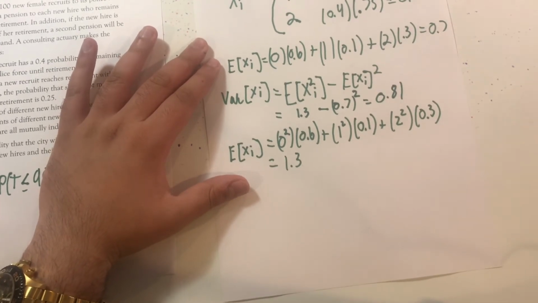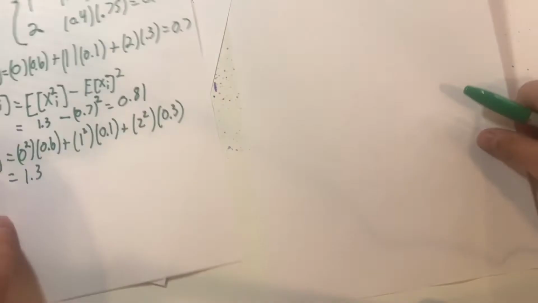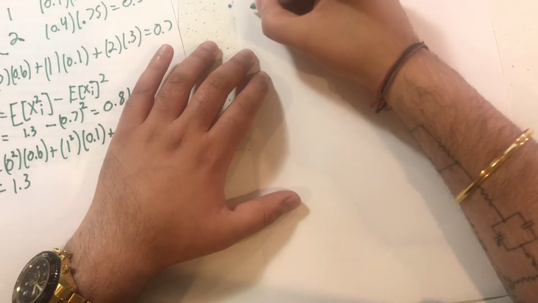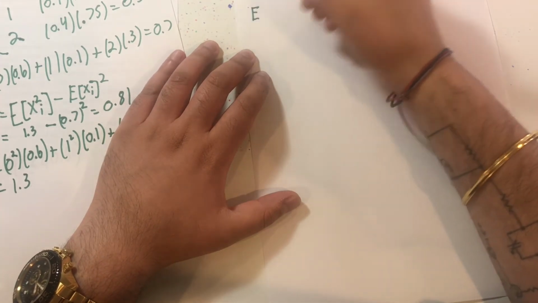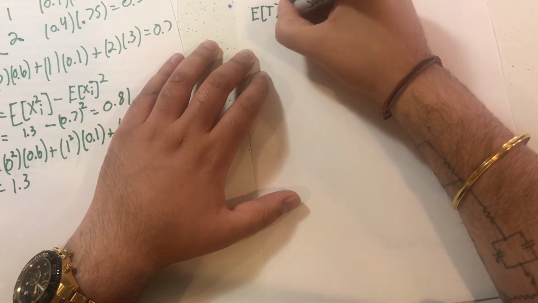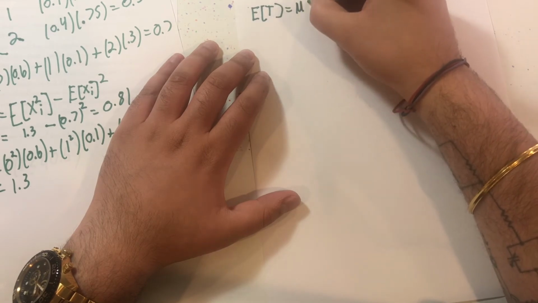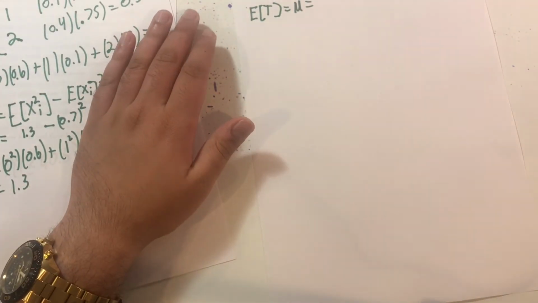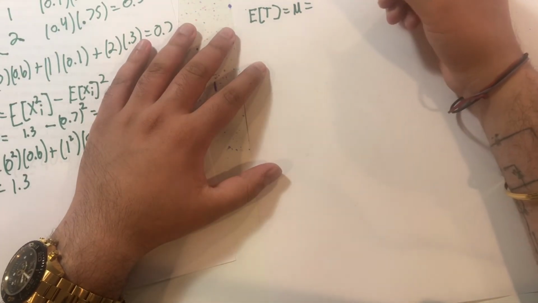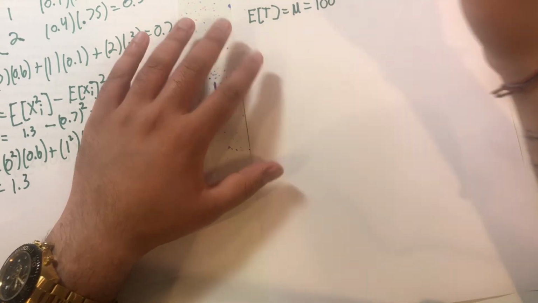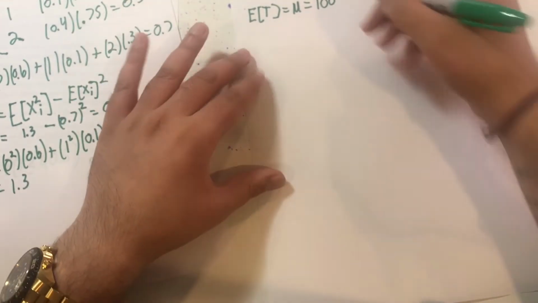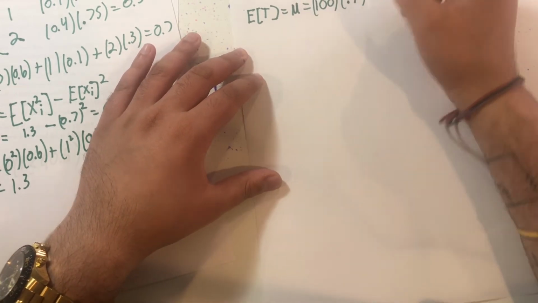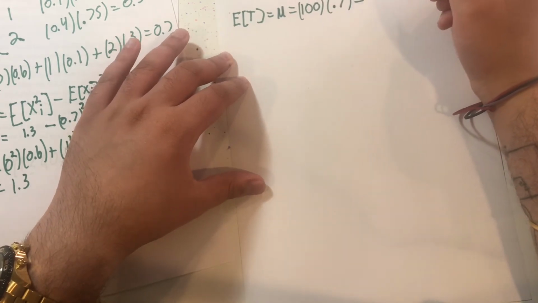Let's apply the central limit theorem to find it for the total. And that's done pretty easily. So the expected value, or mu in this case, of the total is equal to the number of items we're dealing with, which in this case is n, or 100, multiplied by the expected value of the individual, which is 0.7. And that is equal to 70.